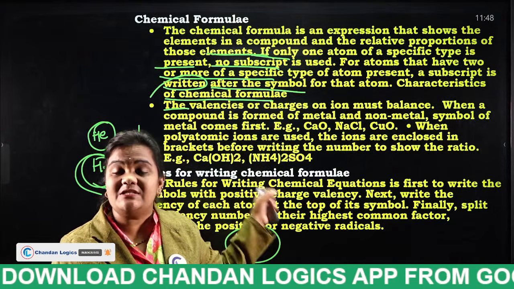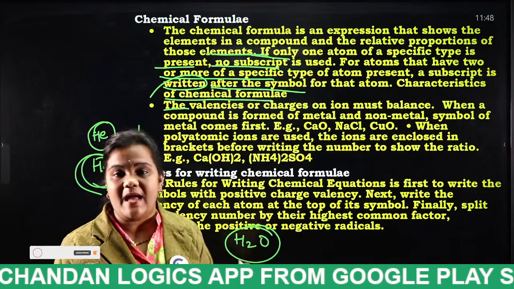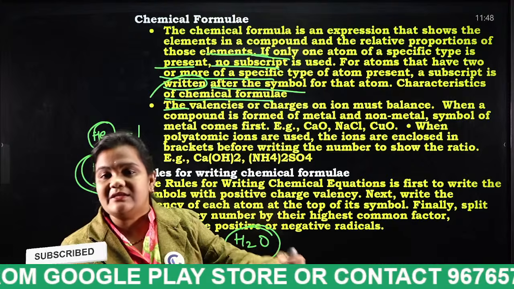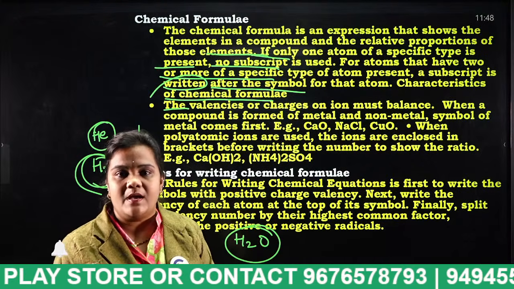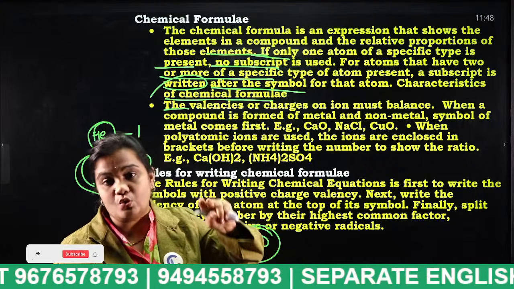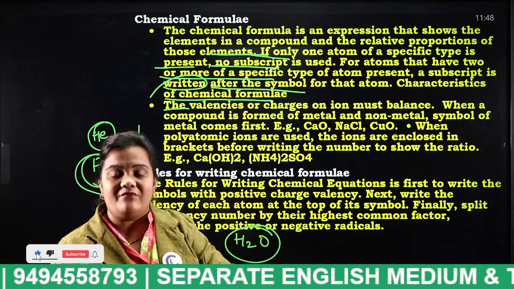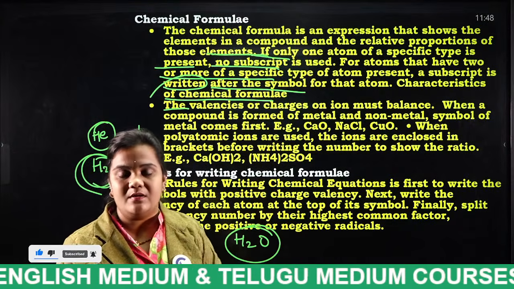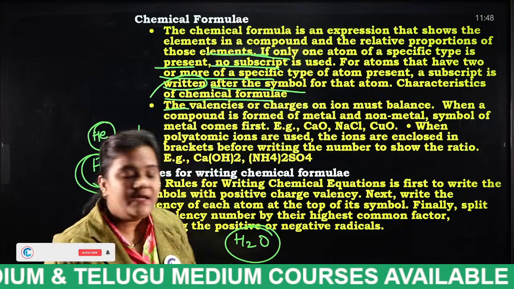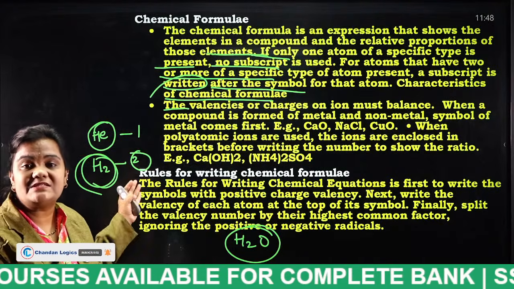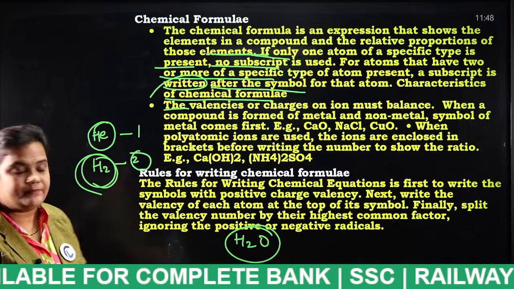As helium does not contain any subscript, as it has monoatomicity, we need not write any subscript like He1. But when it comes to hydrogen, it consists of 2 atoms of hydrogen. For that purpose, we have to mention the subscript to this hydrogen molecule. This is how we write the hydrogen molecule, H2. Why? Because it consists of diatomicity.